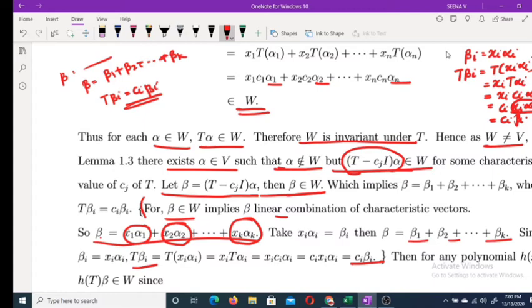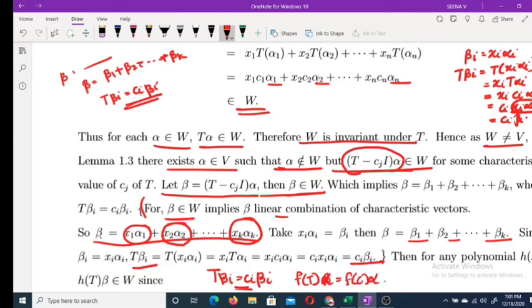So what we get is T beta i is equal to Ci beta i. By our previous lemma, if f of t is any polynomial, then f of t alpha you can write as f of c into alpha.